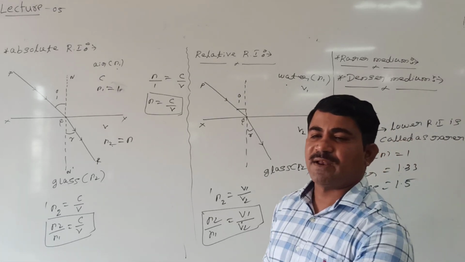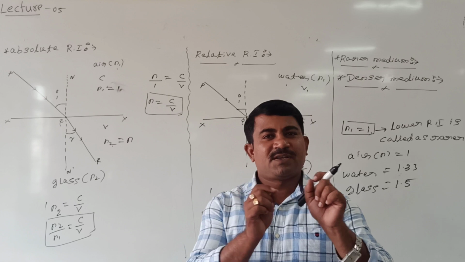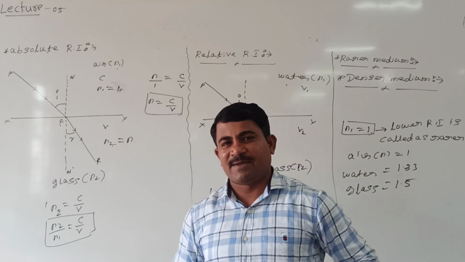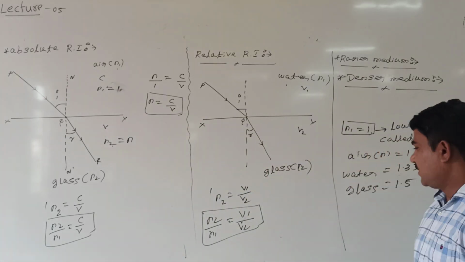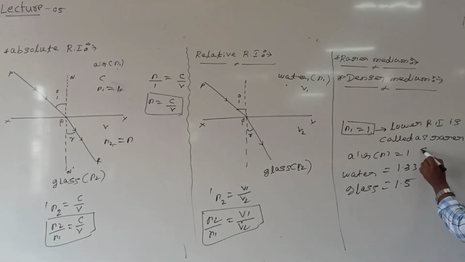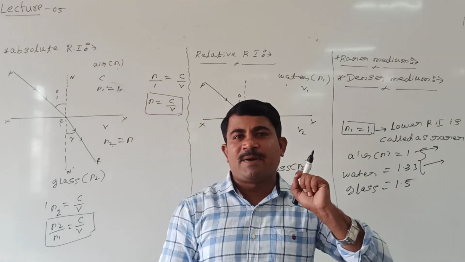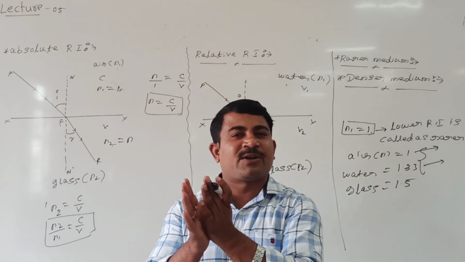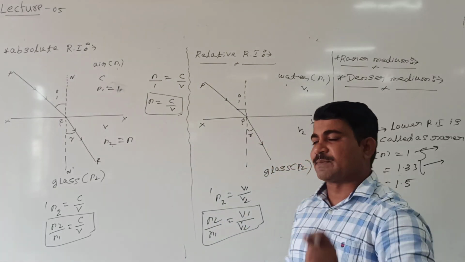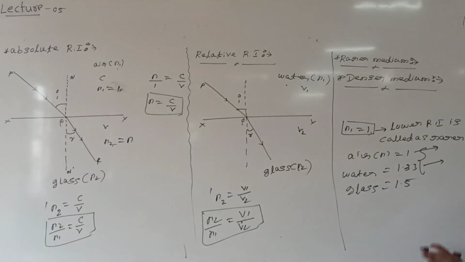Now remember, from this point, which is rarer medium, which is denser medium, that is important here. See here. If we compare air and water, which has more refractive index? Water has more refractive index. So this is called denser medium, and air is called rarer medium. Rarer means the medium which has low refractive index, and the medium which has high refractive index is called denser medium. Remember this point.